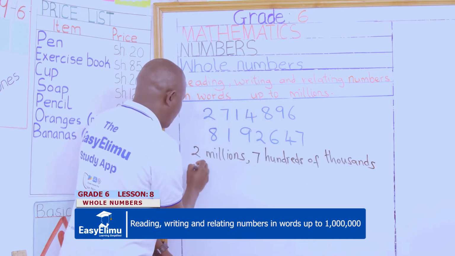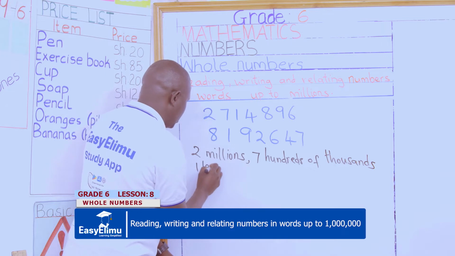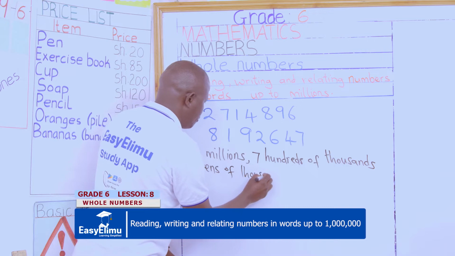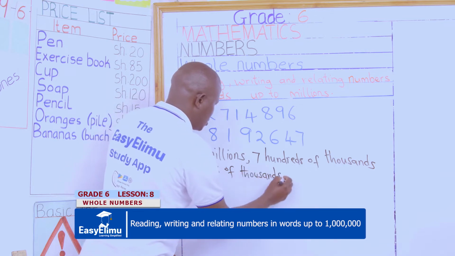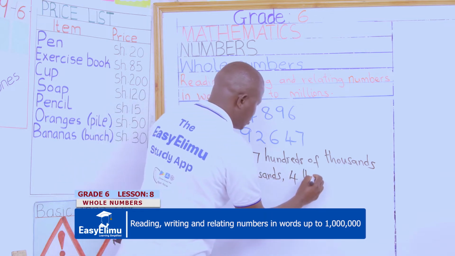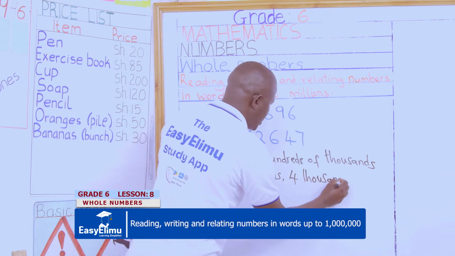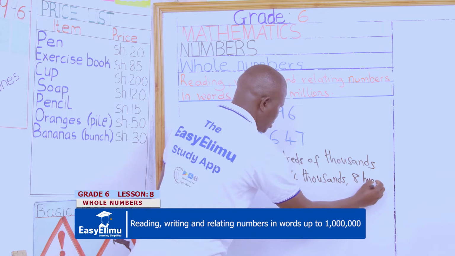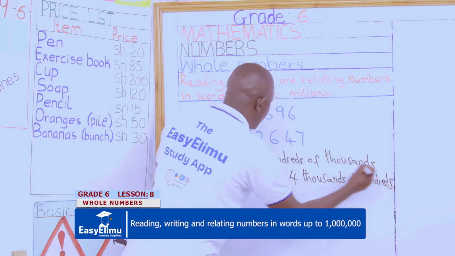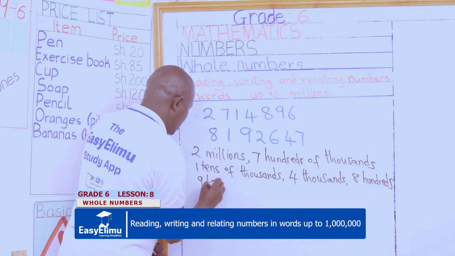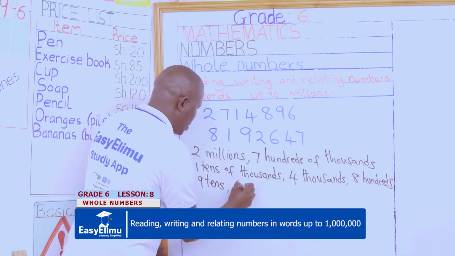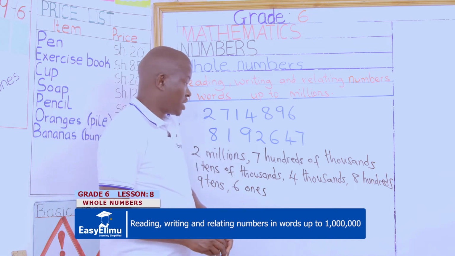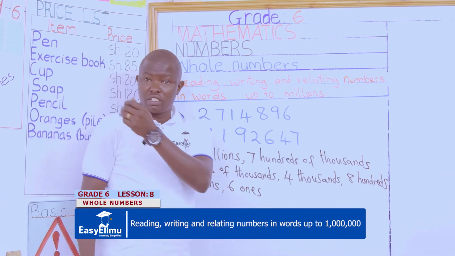We have 1 tens of thousands, we have 4 thousands, we have 8 hundreds, we also have 9 tens and 6 ones. Now, as we write them correctly, this is how we have arranged them in the place value pocket.